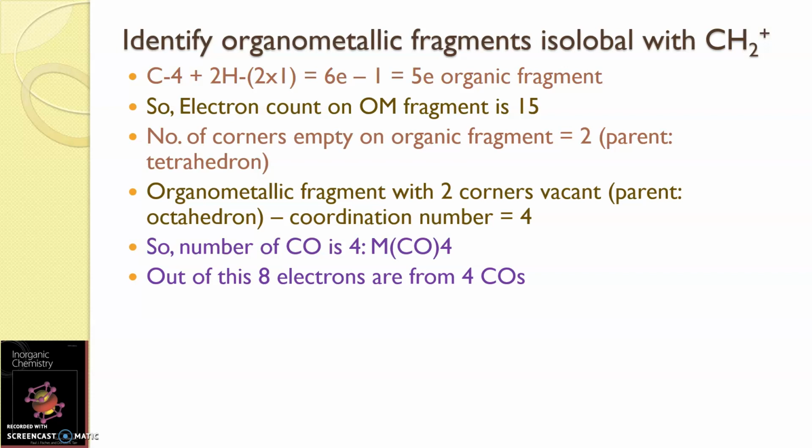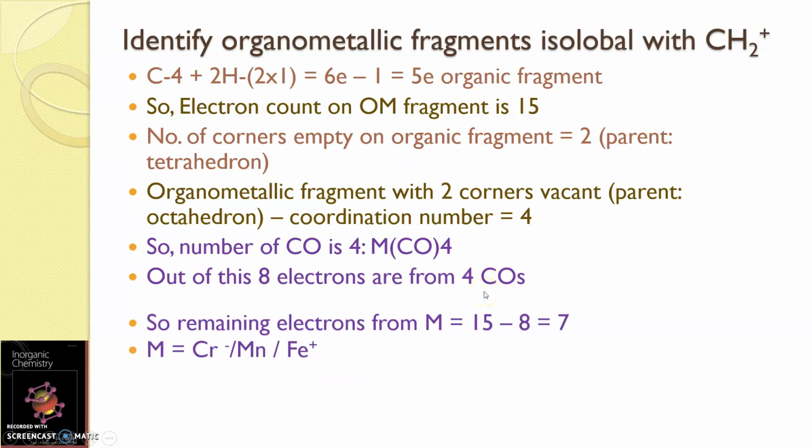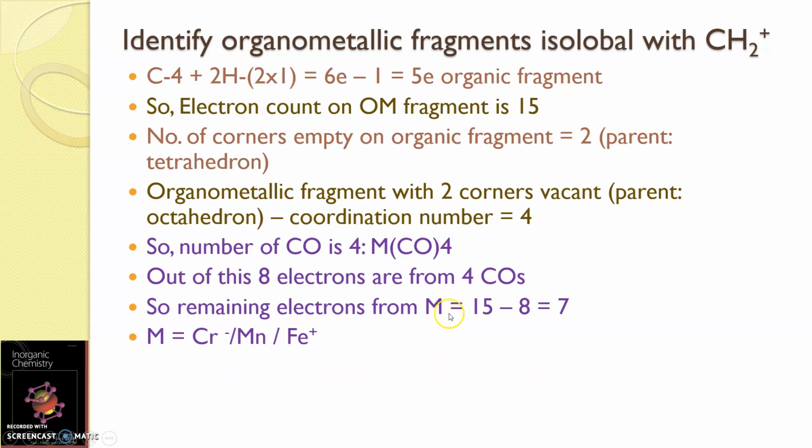You cannot have 3 carbonyls or 5 carbonyls, because then only these two compounds will be isolable. So in that case, 8 electrons are coming from the 4 carbonyls themselves. This means that the contribution from the metal is 7.